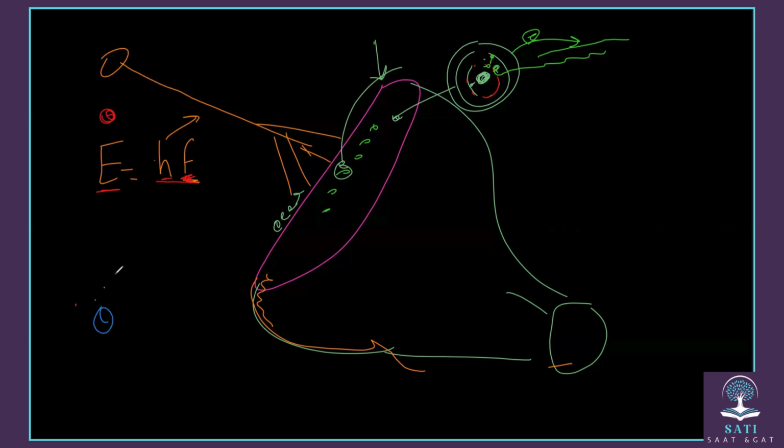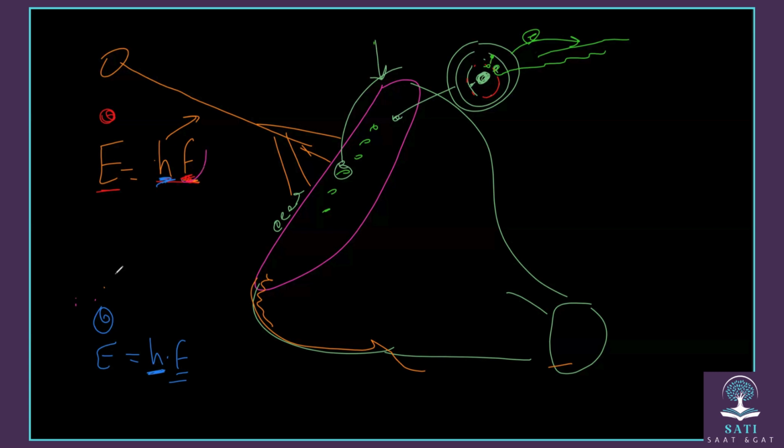Same thing when you do it with blue color. For blue color also, E equals h times f, where f is the frequency of the blue color. Now, as you see, h is constant here and here, in both equations, for the red color and for the blue color. Now, which one has higher energy, the red color or the blue color? As we know, since h is the same for them, it is not considered.